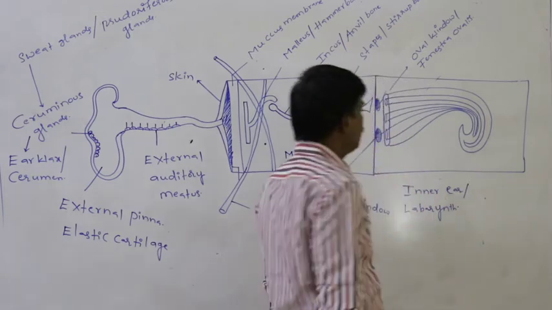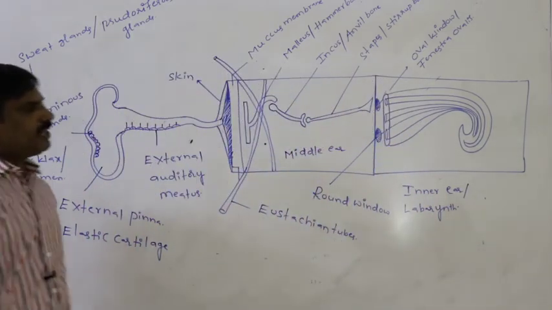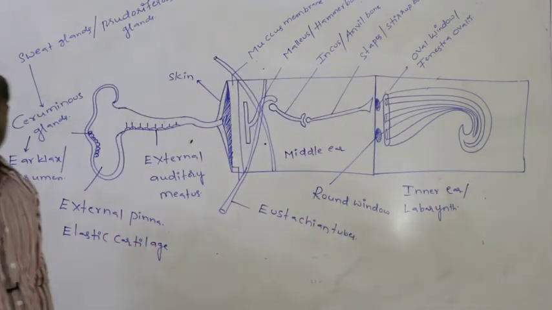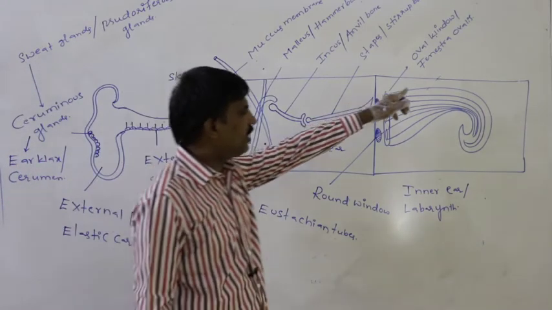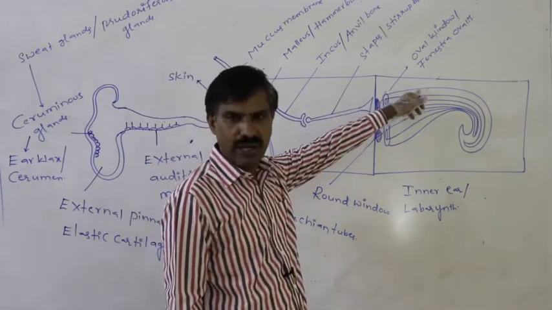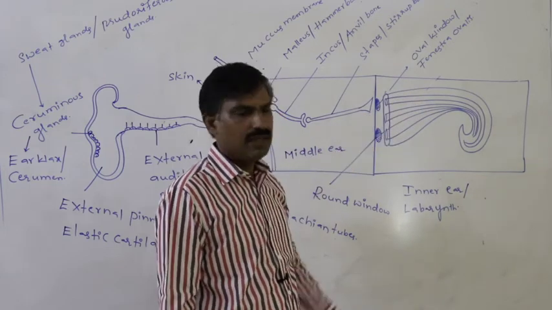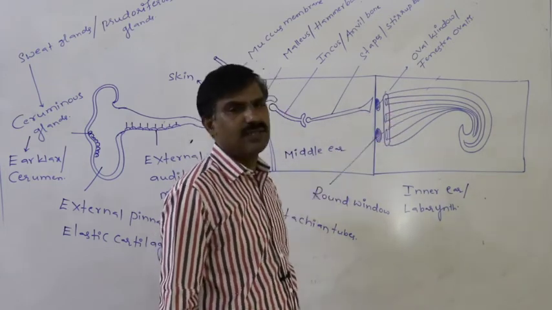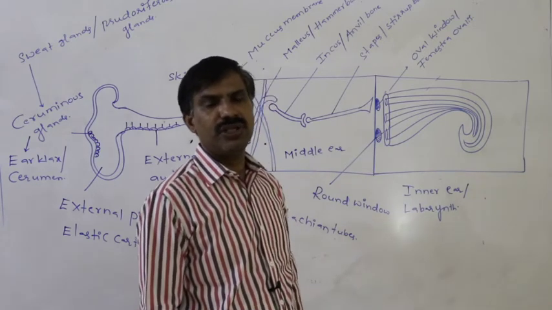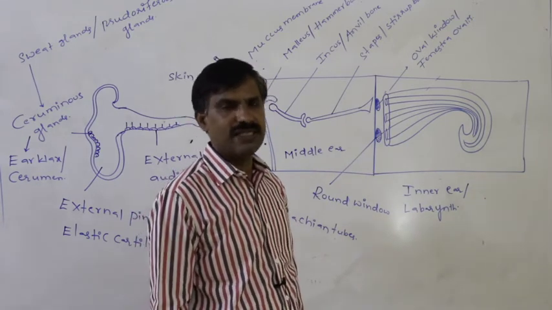Though externally cochlea looks like a single structure, but inside the cochlea three tubes are present.